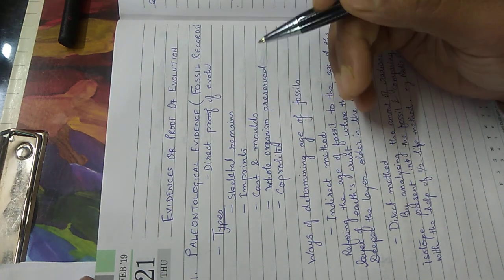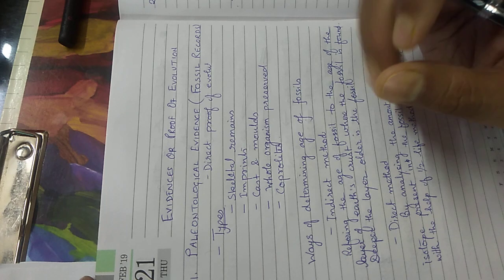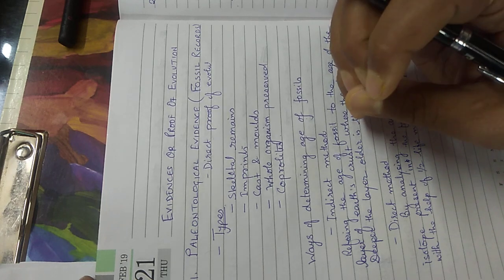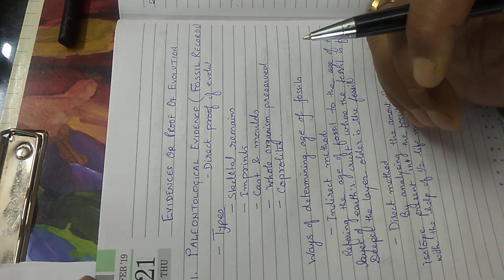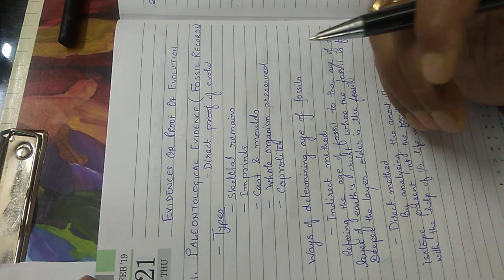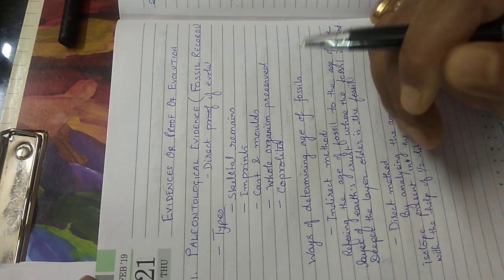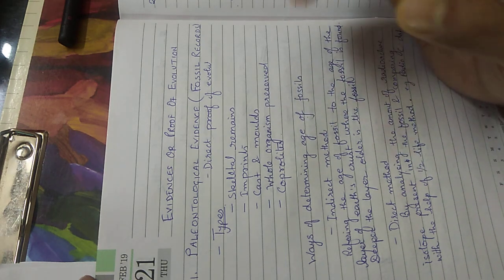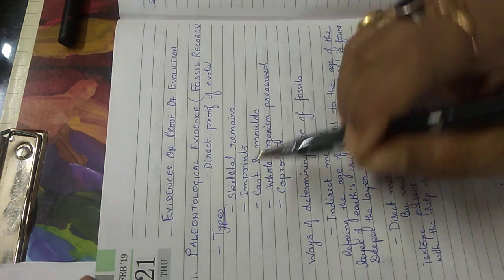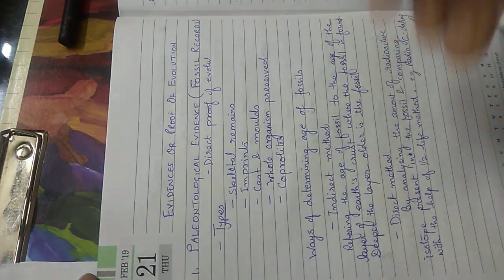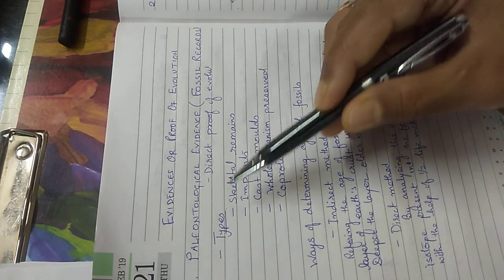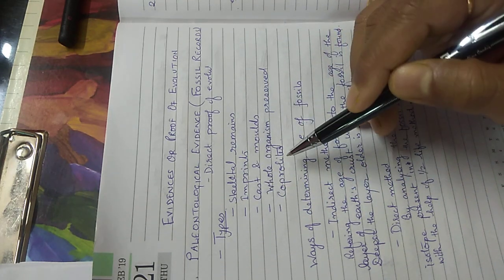Now you know what fossils are. Fossils are the preserved remains of prehistoric organisms in the different layers of the earth's crust. So it has to be a prehistoric organism. A dead body of a dog lying beside the road cannot be regarded as a fossil, right? It has to be preserved in any form in the different layers of the earth's crust. Now there are basically different types of fossils that you can find.